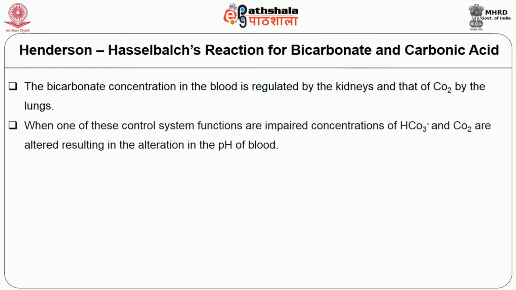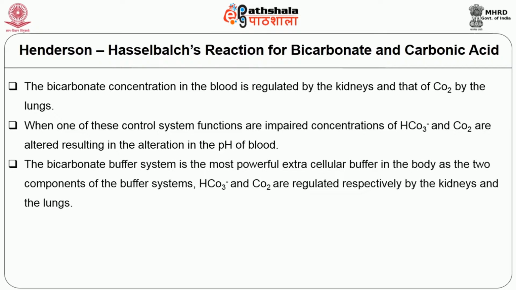When one of these control systems is impaired, the concentrations of bicarbonate and carbon dioxide are altered, resulting in alteration of the pH of blood. Now the bicarbonate buffer system is considered the most powerful extracellular buffer in the body, as the two components of the buffer system, namely bicarbonate and carbon dioxide, are precisely regulated by the kidneys and the lungs.